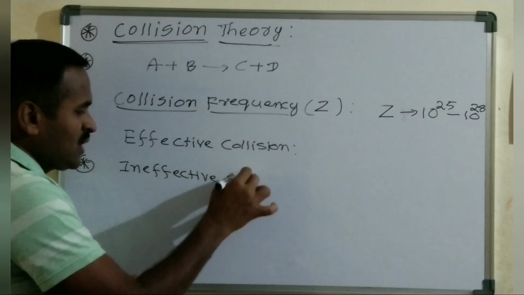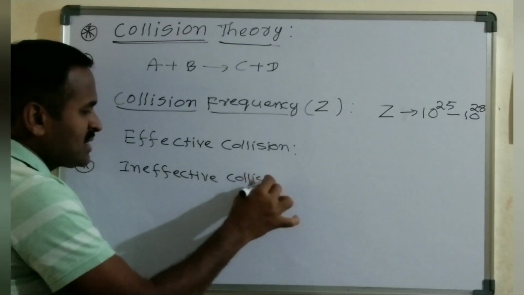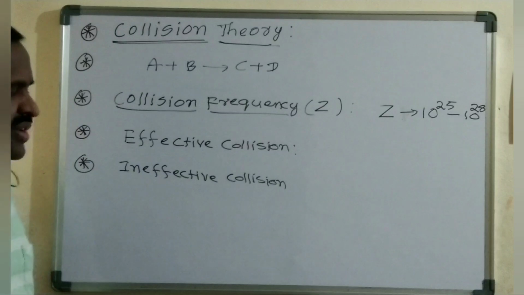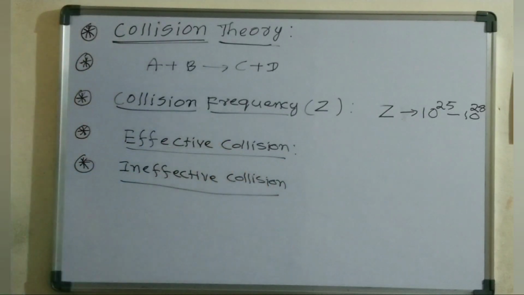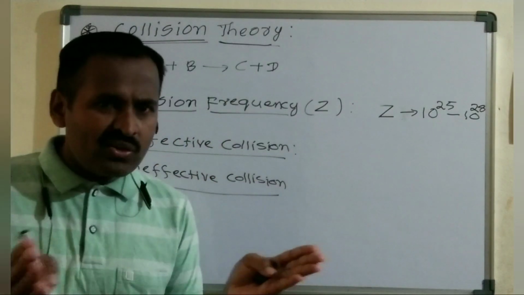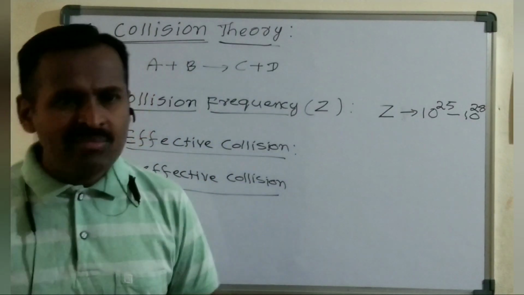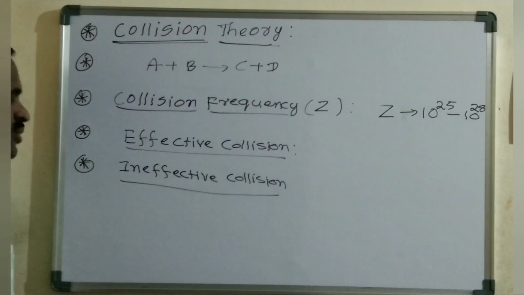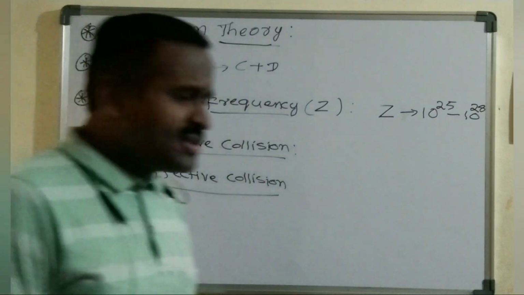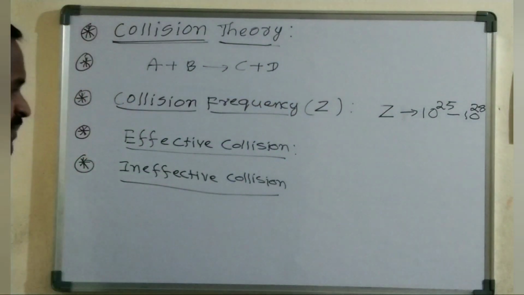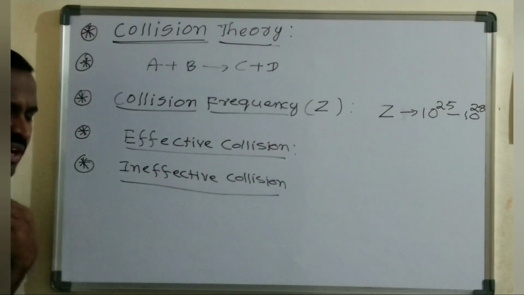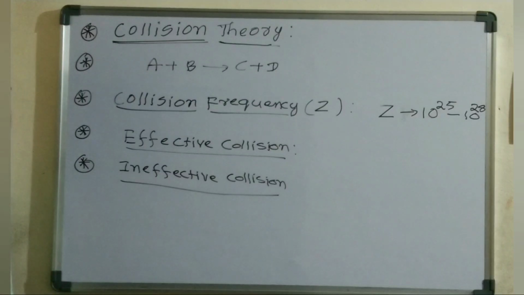These ineffective collisions can collide among themselves and move randomly in different directions. Only the effective collisions result in the formation of product. To make these ineffective collisions into effective collisions, Arrhenius proposed two important barriers. One is the energy barrier, and the other is the orientation barrier. Orientation is nothing but direction.